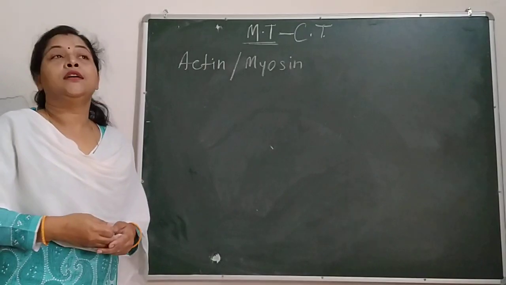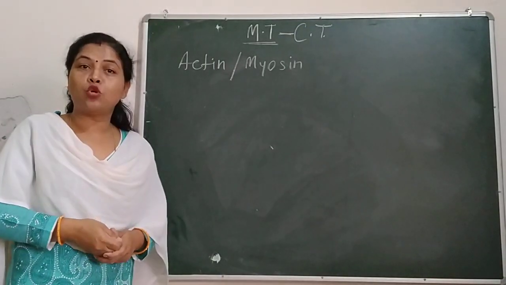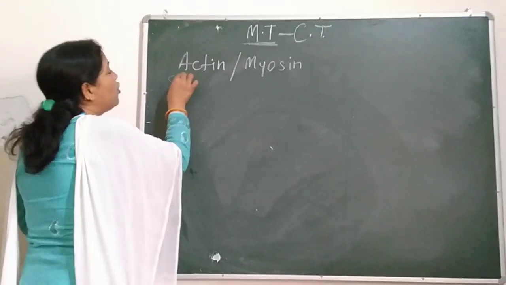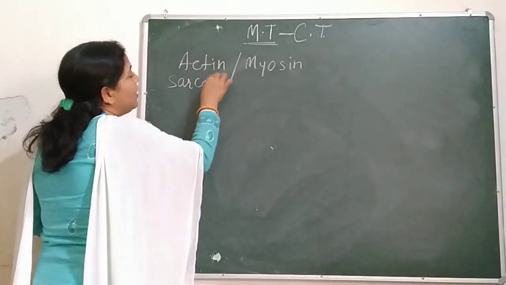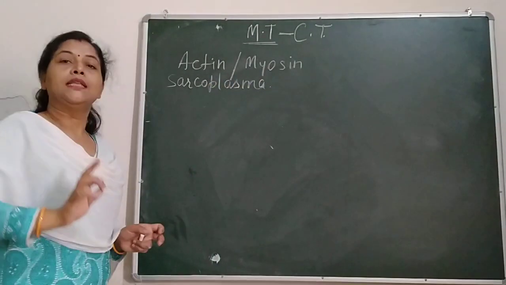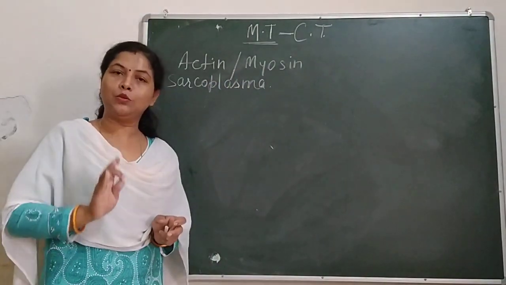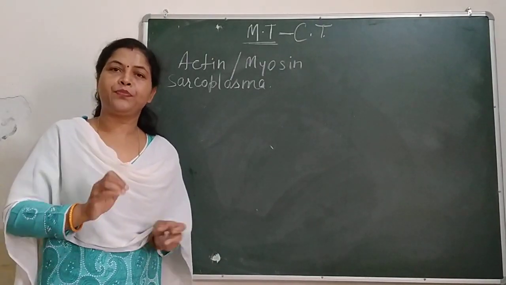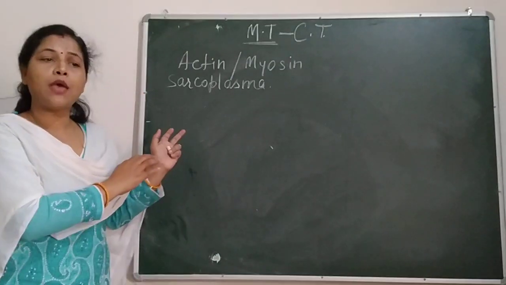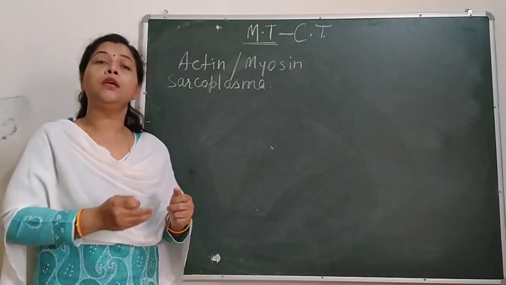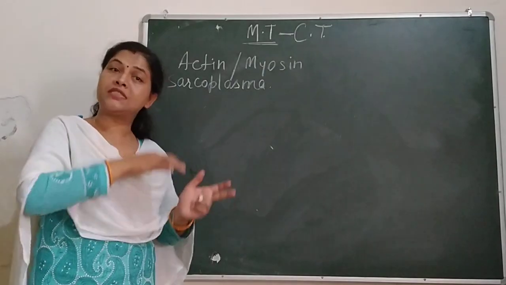What is their cytoplasm called? Muscular tissue cytoplasm is called sarcoplasm. Always remember, the cytoplasm of the muscular tissues is known as sarcoplasm. They have the ability to contract to half of their size and sometimes three-fourths of their size.